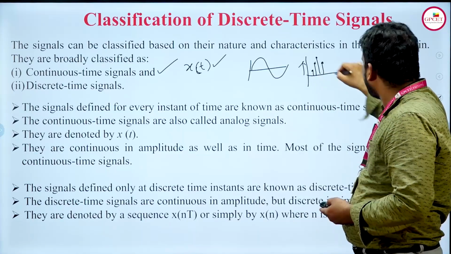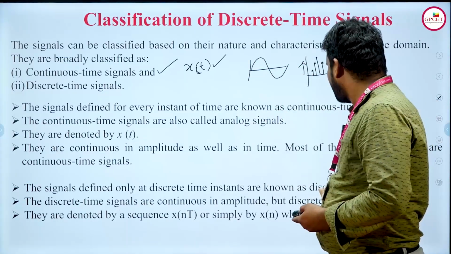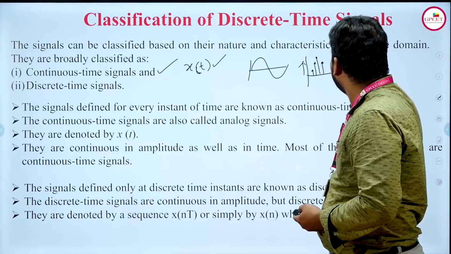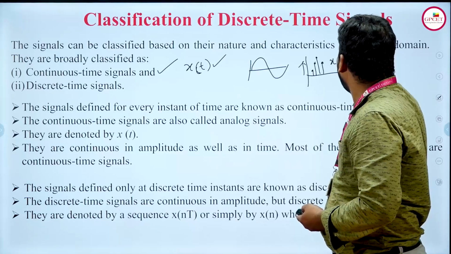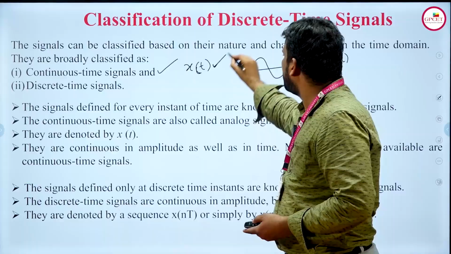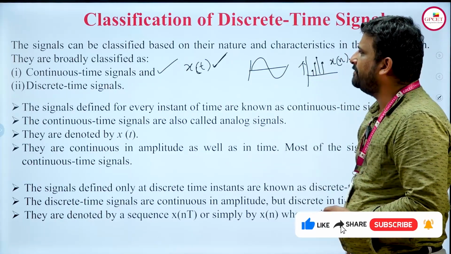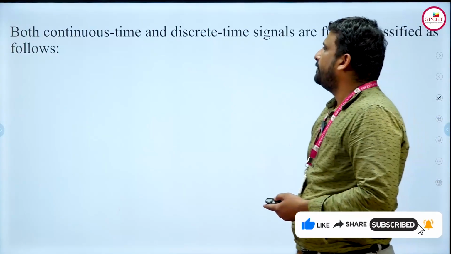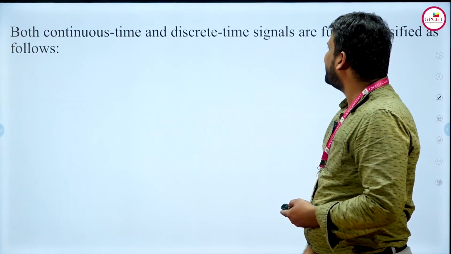That means not continuous, it is discrete, like a segregation. And this discrete time signal is represented with the parameter x of n. So this is x of t, which is the analog signal, and x of n is for discrete time signals.